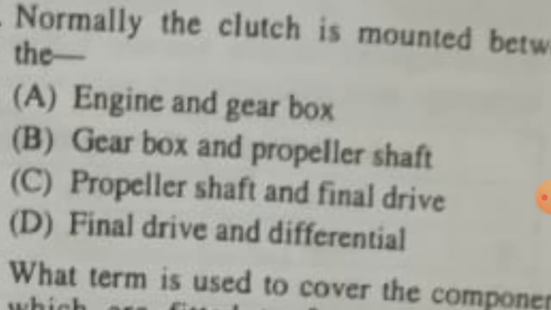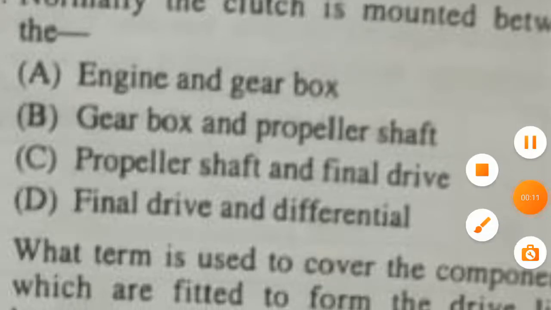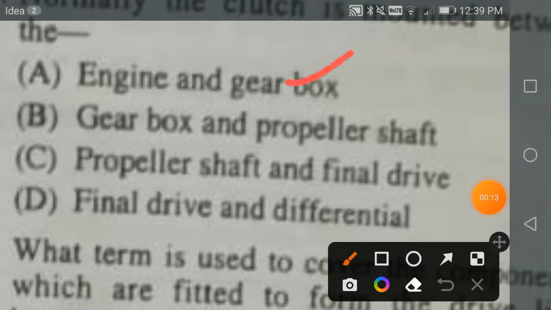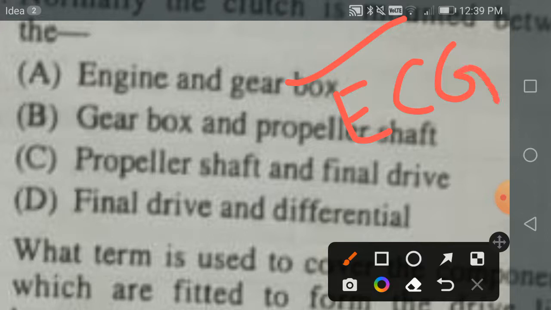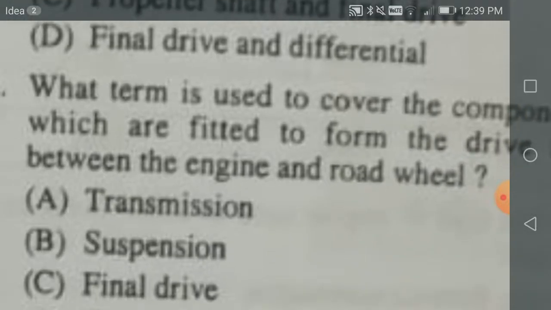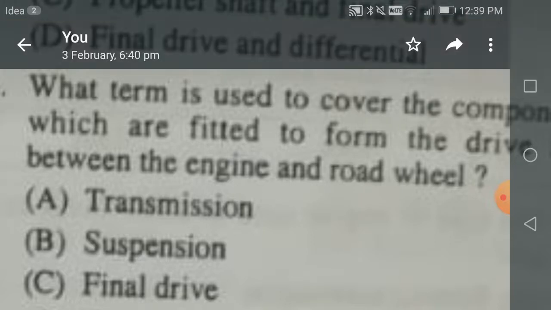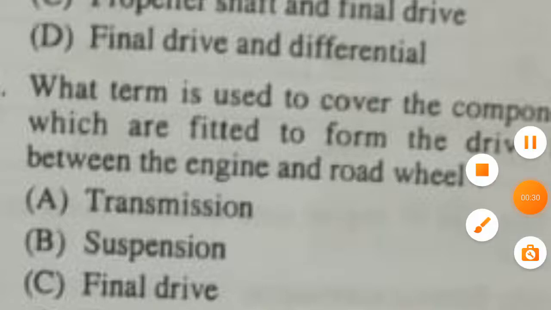Normally, the clutch is mounted between engine and gearbox, ECG, electrocardiogram. Easy way to remember: engine, clutch, gearbox. The clutch is between the engine and the gearbox. What term is used to cover the components which are fitted to form the drive between the engine and roadway? This is your transmission.